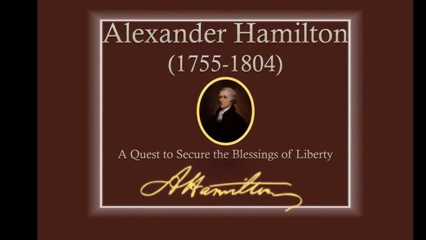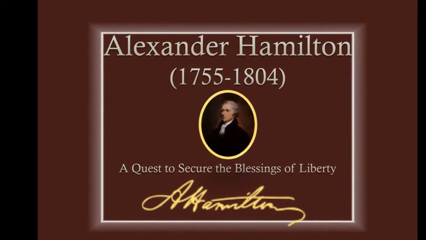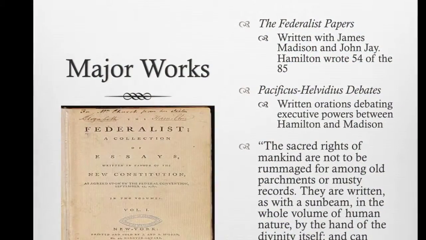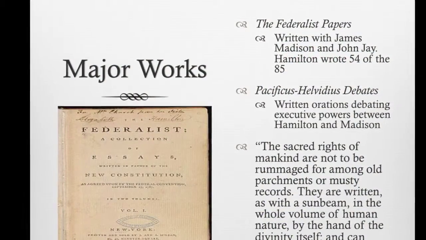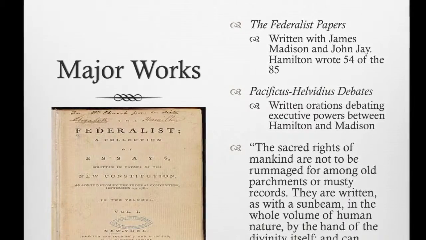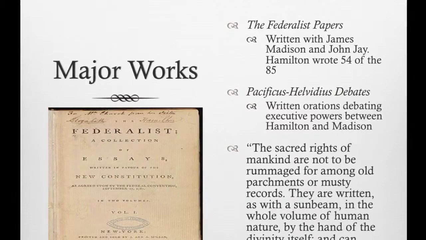The history of Alexander Hamilton in less than or equal to 3 minutes and 30 seconds. Famously, you'll remember, Hamilton co-authored the Federalist Papers with James Madison and John Jay. Of 85 papers Hamilton wrote or co-wrote 54, making him the main collaborator on the project, the captain of the team, so to speak, in the ratification debate.